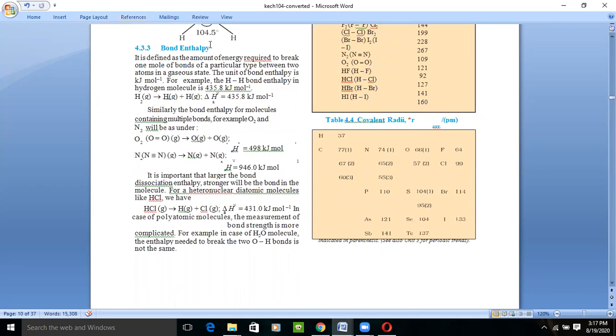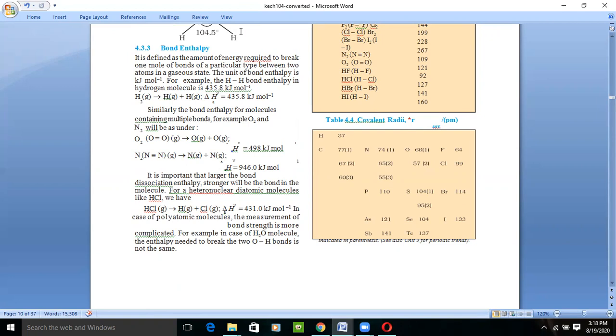For example, if we talk about the boiling point of water, which is 100 degrees Celsius, that is the amount of heat which is required to break the bond which is present between hydrogen and oxygen. So this is the energy which is associated with the bond only, right? Whenever the number of bonds increases, whenever the bond order increases, this means we require a large amount of energy to break these bonds. If you want to break a single bond, we require lesser energy as compared to the double and triple. If you want to break the double bond, you require a large amount of energy because now the bond strength is maximum. So you require extra energy to break the second bond.